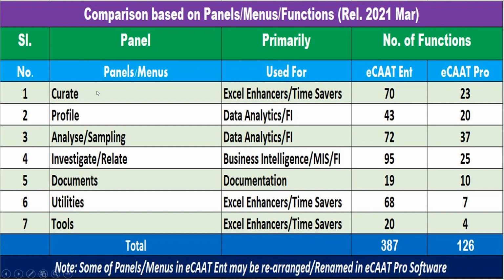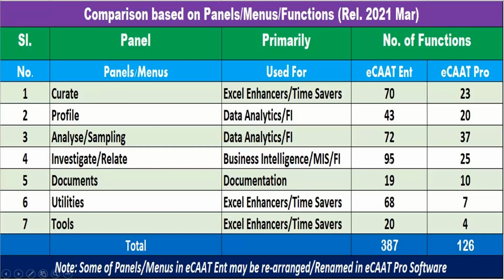Curate is primarily to purify the data, or curate the data and get it ready for audit. Profile is where you profile the data to get a high-level, top-down perspective of what the data is all about. Analyze and sampling is where you perform data analytics and fraud investigation. You also have a panel for investigate and relate, where you can join two files and make comparisons. You also have documentation features. You also have utilities and tools.